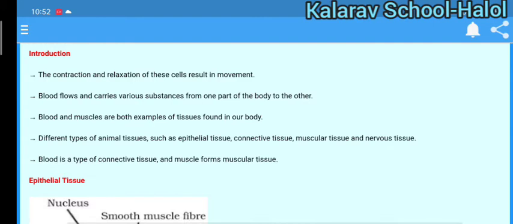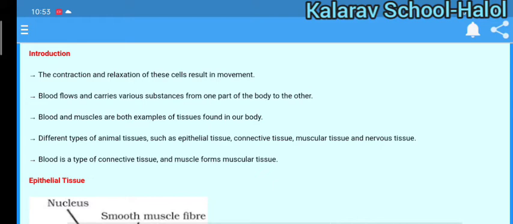As animals can move, the contraction and relaxation of cells results in the movement of animals. Similarly, blood flows and carries various substances from one part of the body to the other by movement. This can also be done by contraction and relaxation of cells. Blood and muscles are both examples of tissues found in our body.